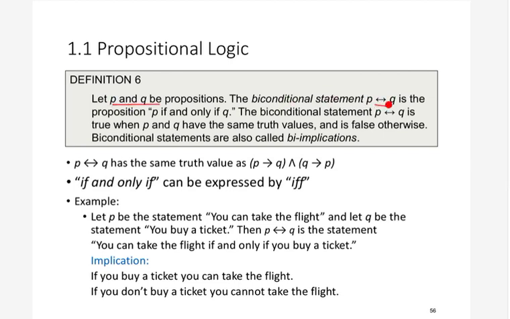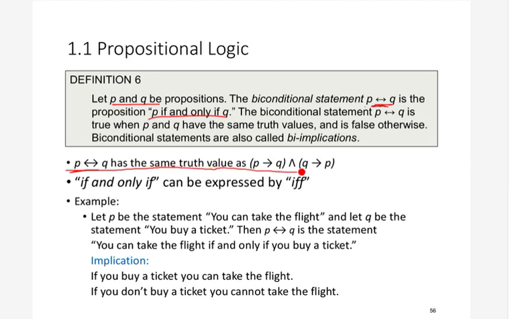Remember, P double implies Q is nothing but P implies Q and Q implies P. Sometimes we write if and only if in short as iff. So let's see what the truth table is for this.